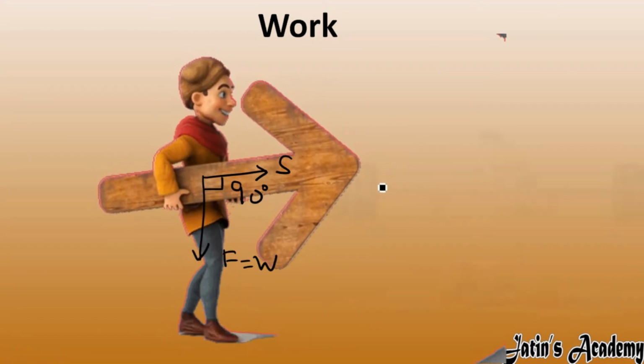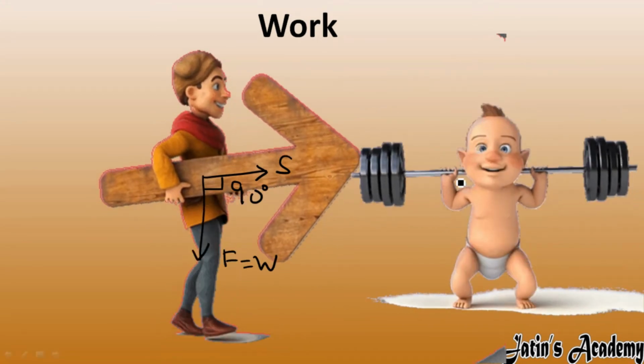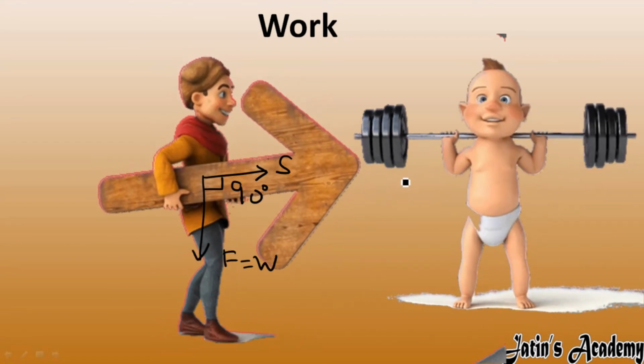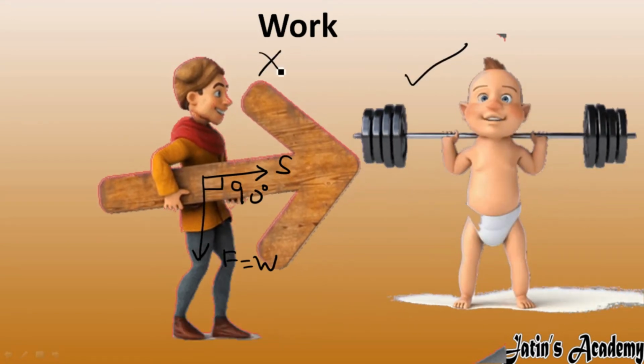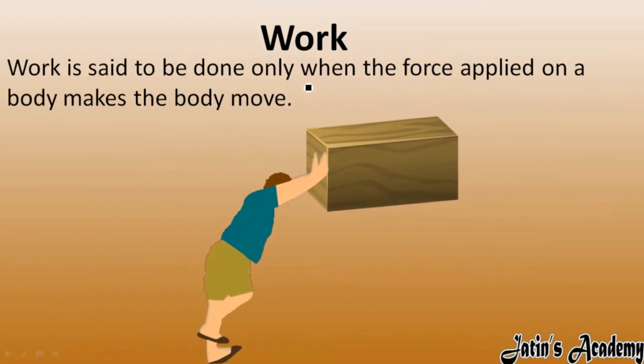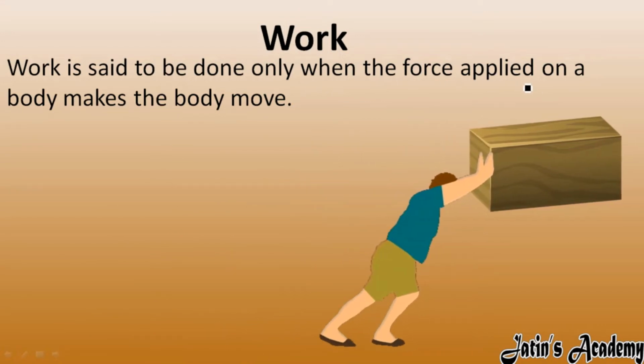Next we have, a boy applying a force on this dumbbell. Here force is applied and displacement of the body also occurs, so here work is done. Now let's see the definition of work. Work is said to be done only when a force applied on a body makes the body move. It means that when we apply a force on a body and the body is displaced, this is actually work done from the physics point of view. We are applying the force and the body moves in the direction of force, that is called work done.